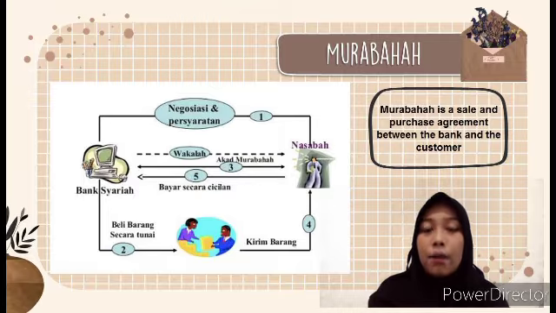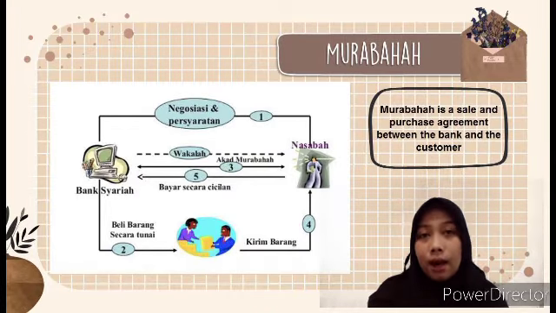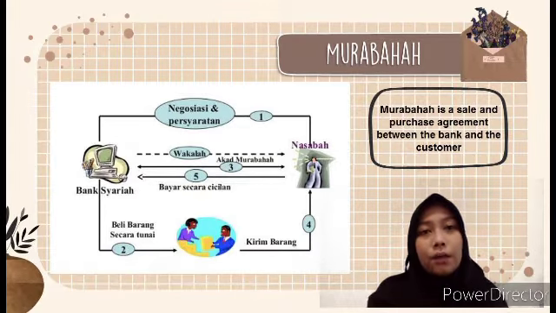Second, if the customer's request is accepted, the bank conducts a credit sale and purchase transaction with the customer. Third, the customer pays a down payment. The rest will be paid in installments over the time frame set by the bank. Next, the bank buys goods from the dealer in cash, so that they are directly delivered to the customer. Then after the goods are sent, the customer is obligated to pay installments to the bank. And finally, the bank benefits from the difference between the dealer price and the customer price.